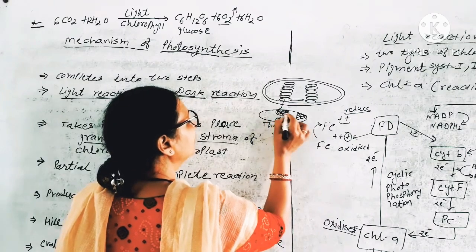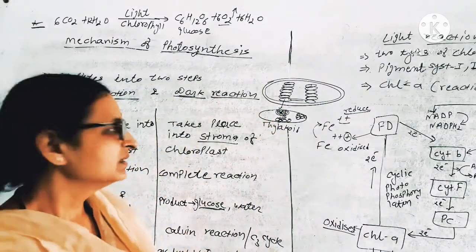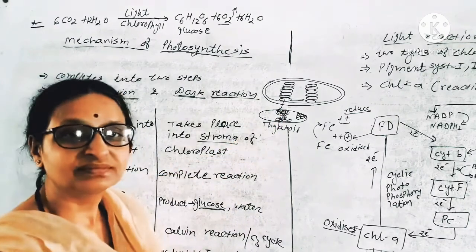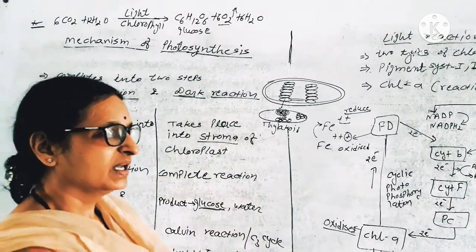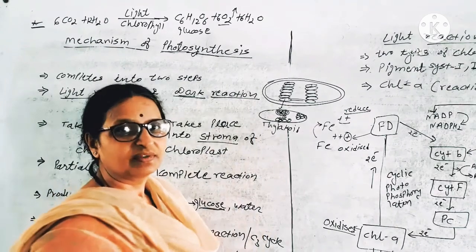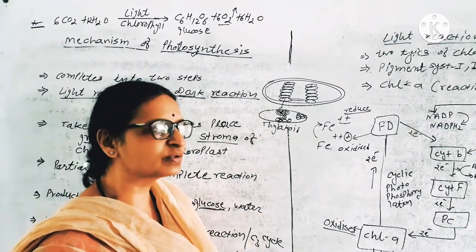The whole group is called photosystem. The whole group is a unit for photosynthesis called quantasome.